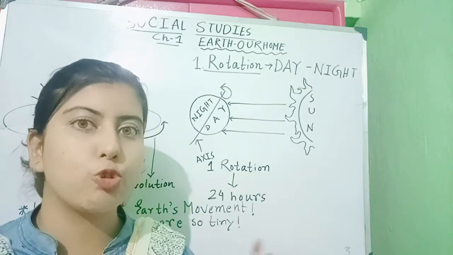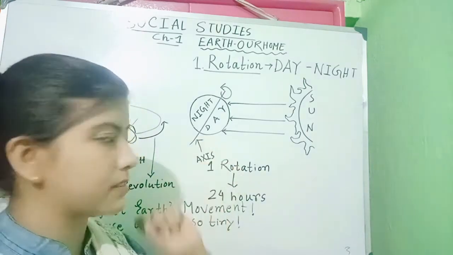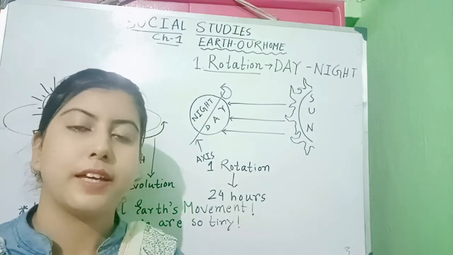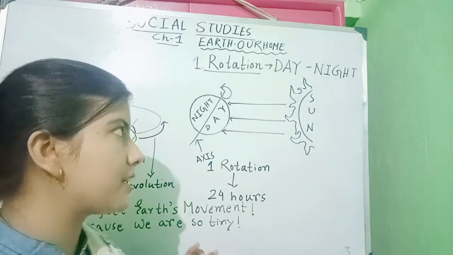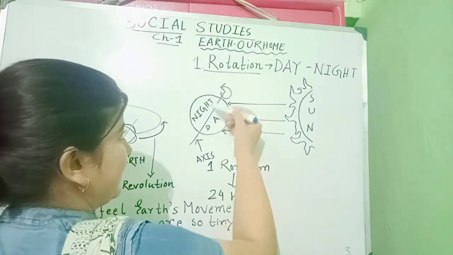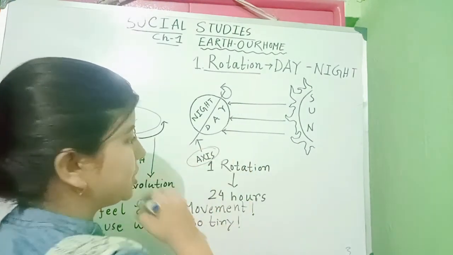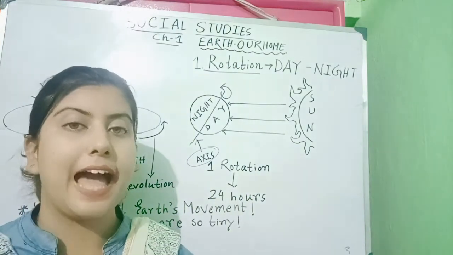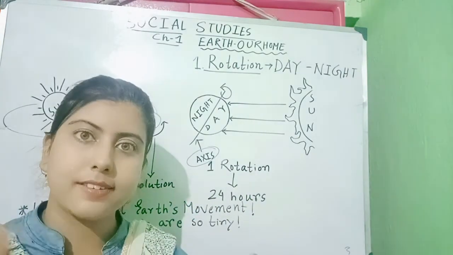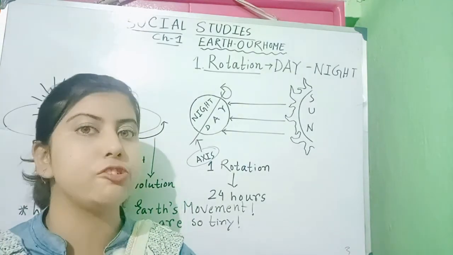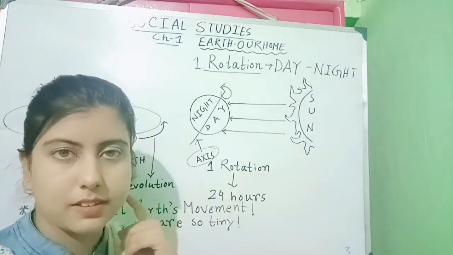There is no real line like this through the earth. But scientists have imagined that there can be a line like this through our earth. This imaginary line is called the axis. So the axis is an imaginary line.